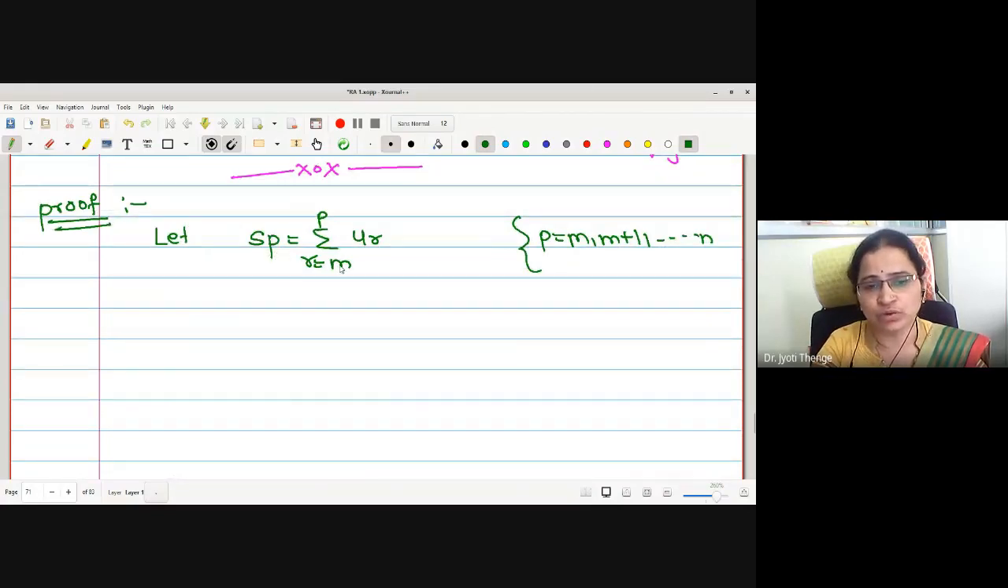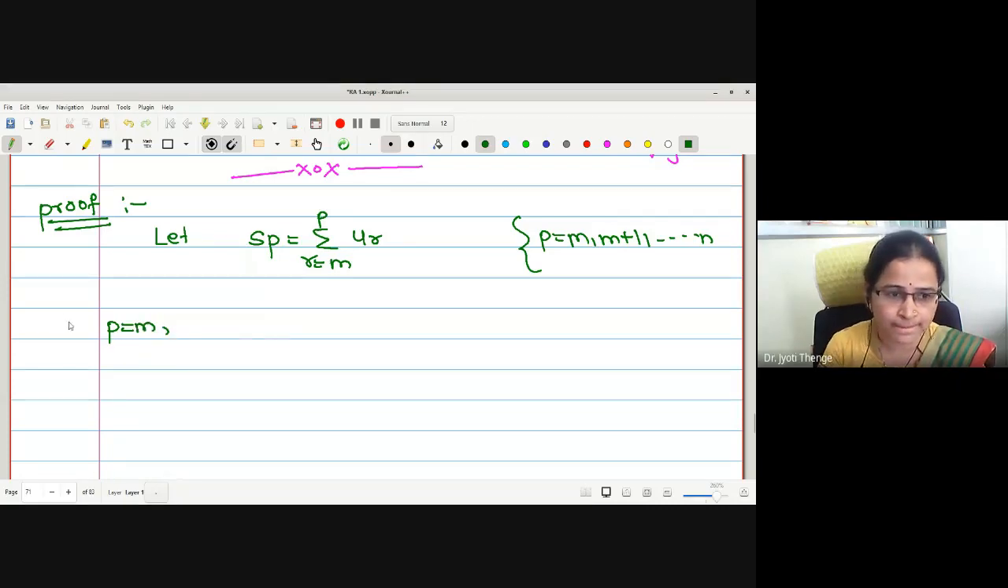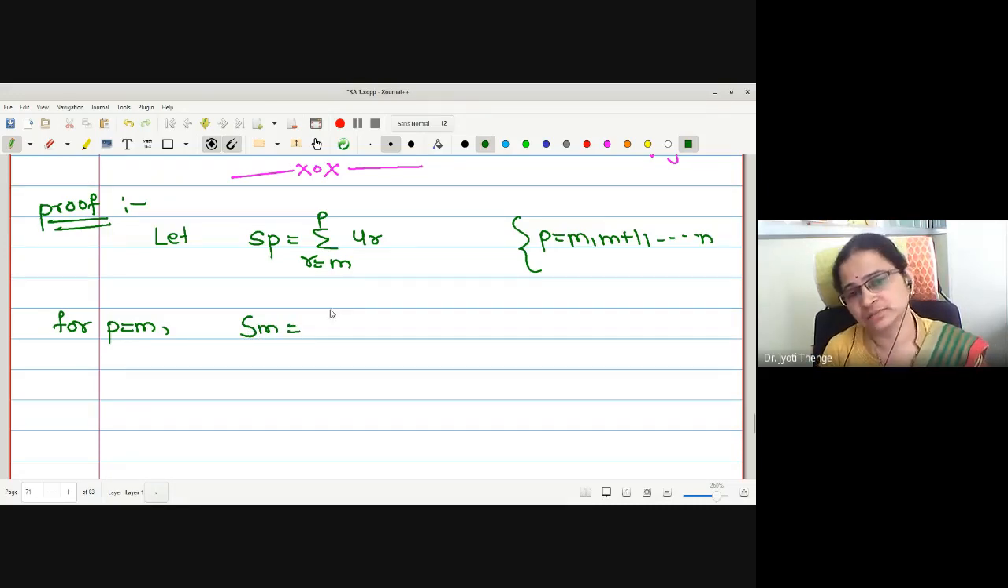We are going to call this sum S_p. Why p am I calling it? Because it depends on the upper limit p. Okay, now let us start. What is given to us for p equals m? What will be the sum? For p equals m, how many terms will the series take?